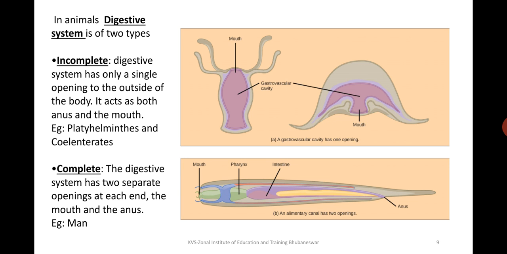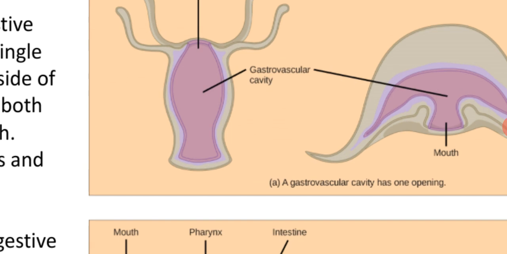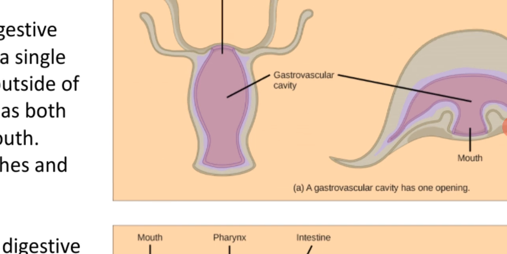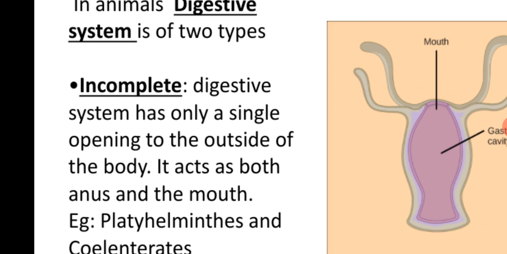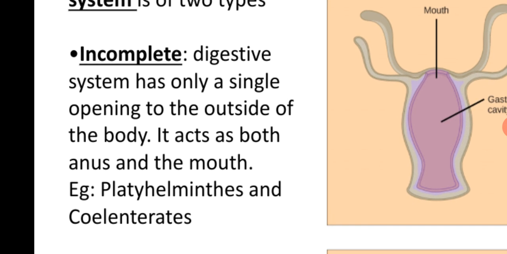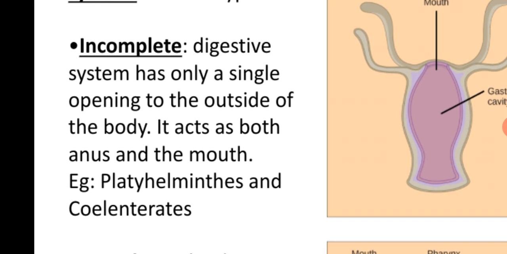Now the second criterion that is more important is that some animals have a specialty. For example, the digestive system can be a complete digestive system or an incomplete one. You could see in this structure that the digestive system is incomplete, so it has only a single opening to the outside of the body.